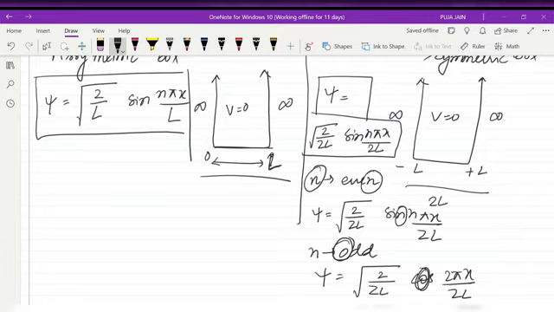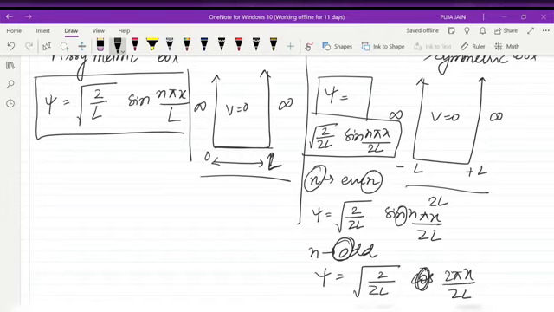You must always connect something with something so that it will help you to remember things. You may know the physics behind it, you may know the concept behind it, but at the end of the day, you have to remember things. In the exam, you can't start from the Schrodinger wave equation and do a big deduction and then get the answers. This you can't do in the examination. In the interview you can do this, but in the examination you can't.